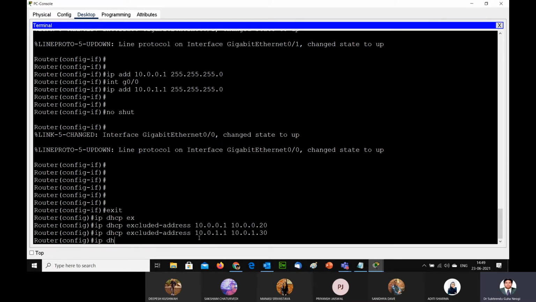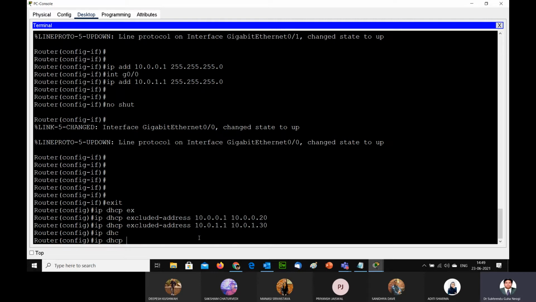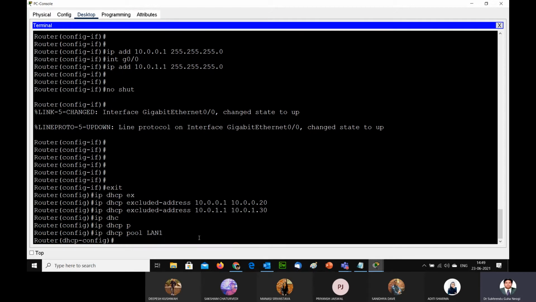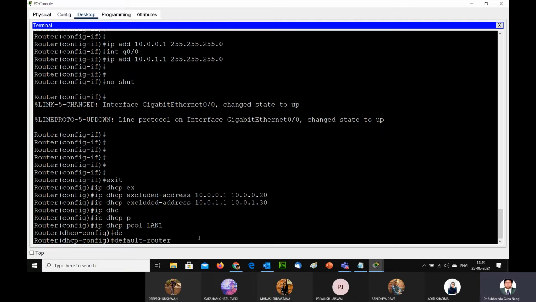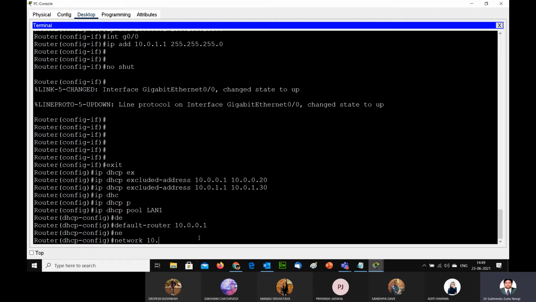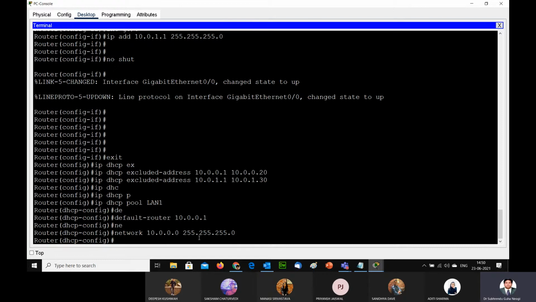Now I have to create two pools, ip dhcp pool. This is for example LAN 1. There I have to give default router as 10.0.0.1. The network I have to specify, this is 10.0.0.0 255.255.255.0.